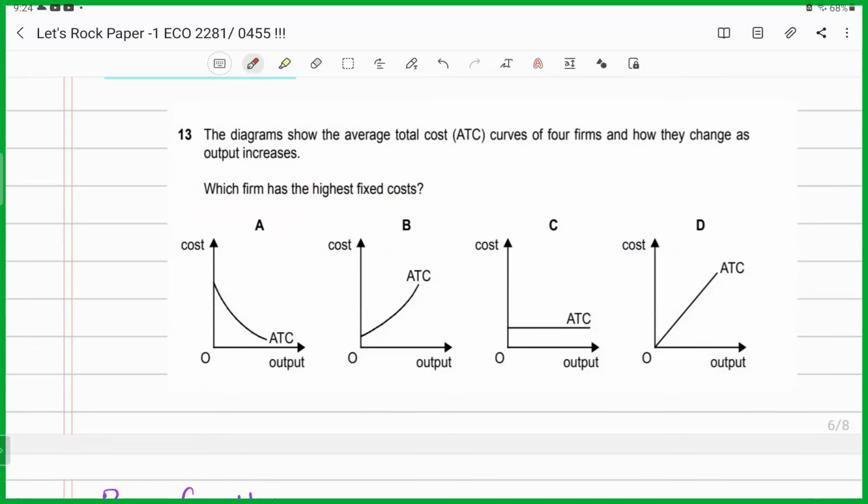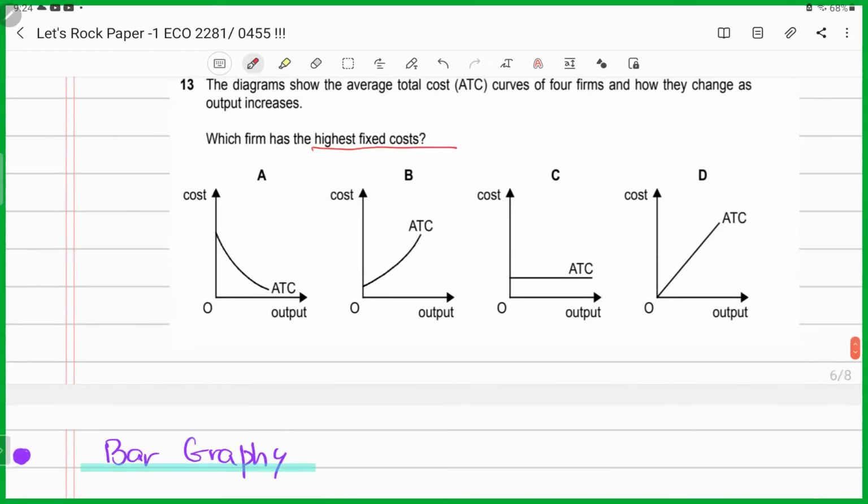For instance, in this case, what are they saying? They've given you the four cost curves, and they're asking you which would be yielding the highest amount of fixed cost. Now, the options are there in the answers, right? Now, you look at D. What is happening in D when the output level was 0? They're showing 0 fixed cost, right? All of it is variable cost. In this case, this is the amount of fixed cost. In this case, this is the amount of fixed cost.